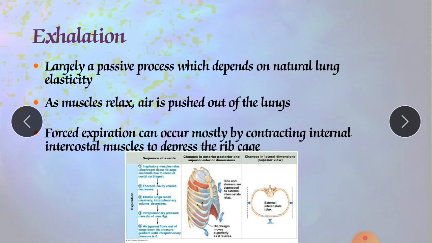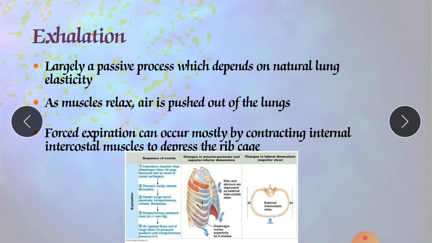Air then flows from the area of higher pressure to the lower pressure, as you know, by Boyle's law. So the air inside the lung, where there is high pressure, goes towards the atmosphere, where the pressure is slightly lower. The difference is 2 mmHg. So from the alveoli, where the pressure is higher, the air will go to the area of lower pressure in the atmosphere.